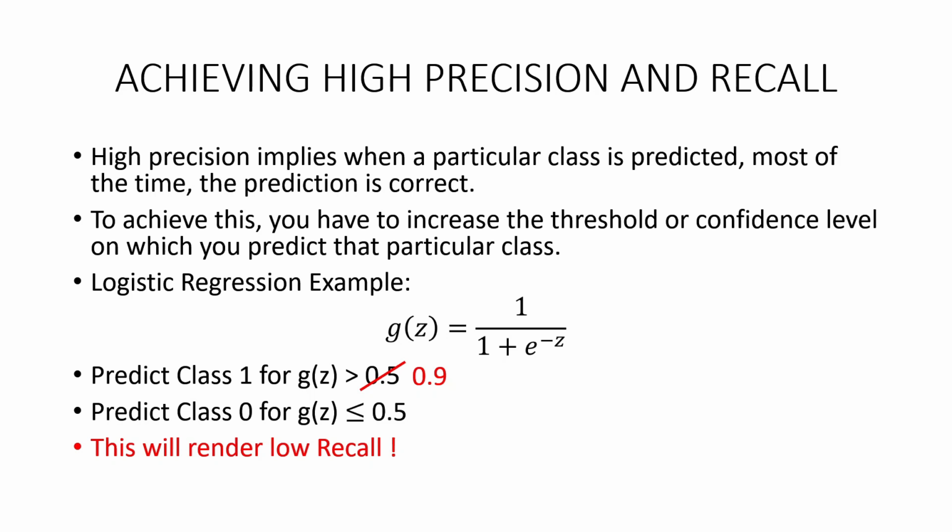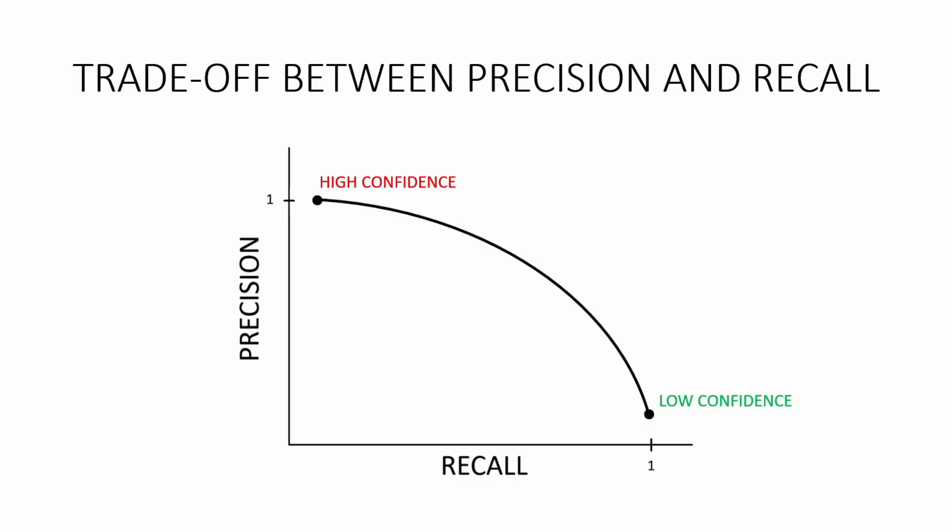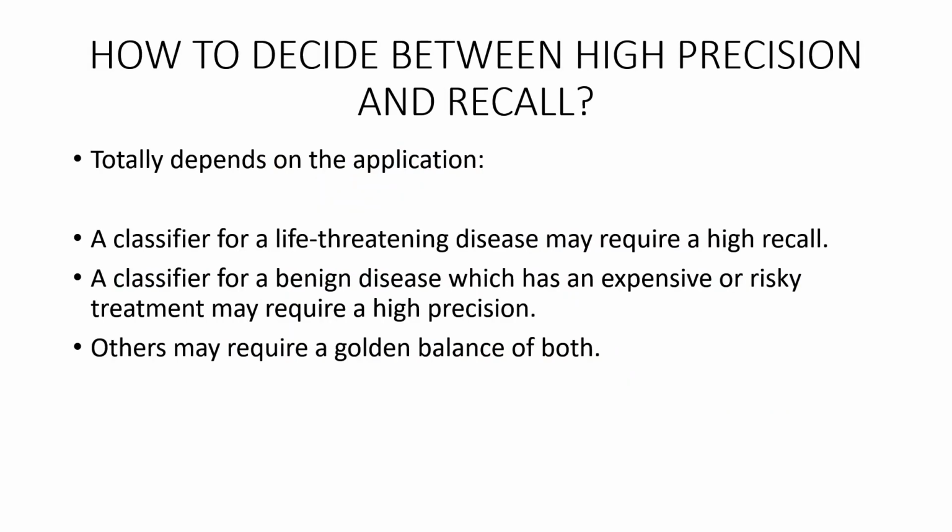To catch such instances, you may want to decrease the threshold value. This will increase the recall but lower the precision. As you can see, there is a trade-off between precision and recall. This begs the question, how do we decide between high precision and high recall? Well, this totally depends on the application.